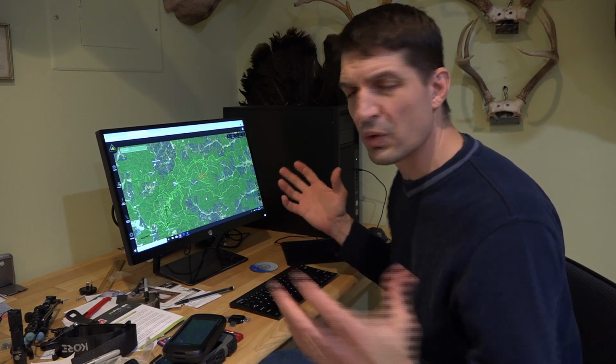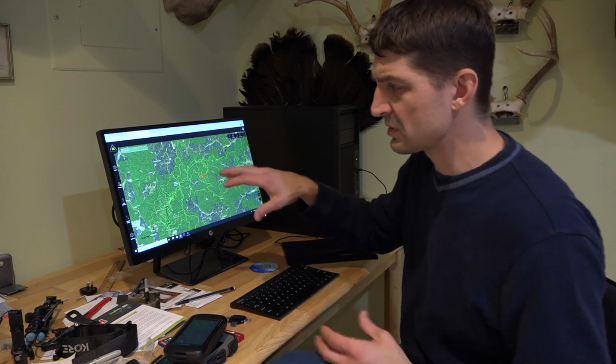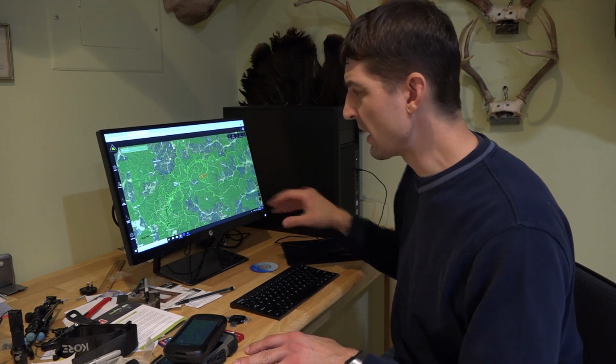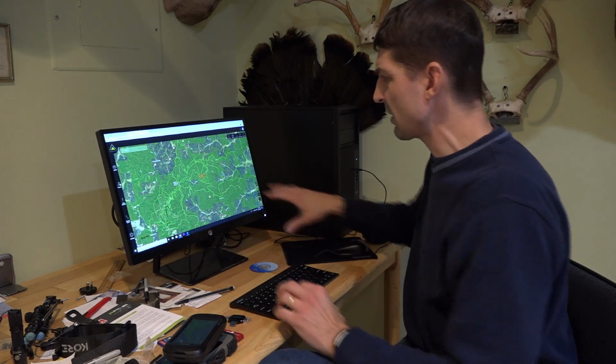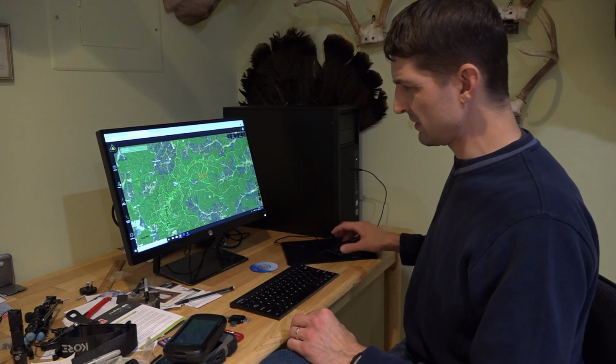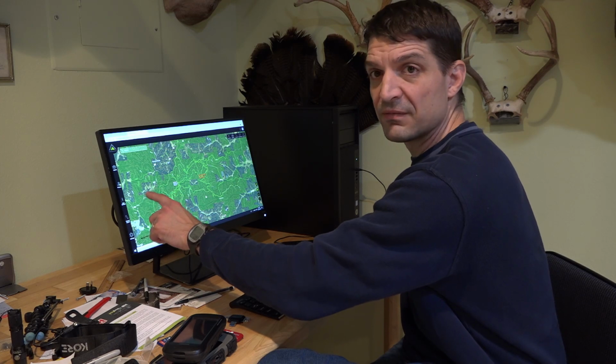So now when I'm digitally scouting, I've never been here. I don't know the food. I don't know the bedding as of right now. So what I like to do, especially when I'm dealing with public land, is I look for any kind of fields in the area. So here I have public land, and right along here I have some fields.